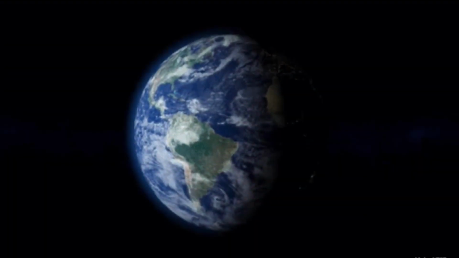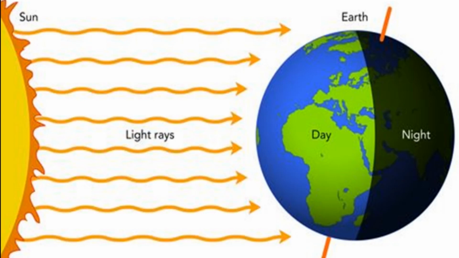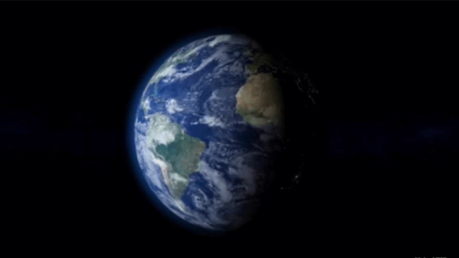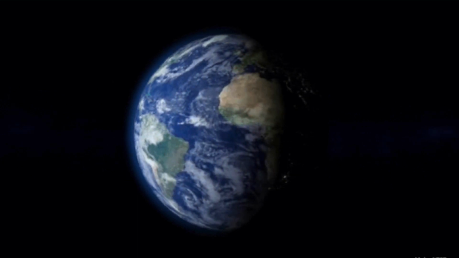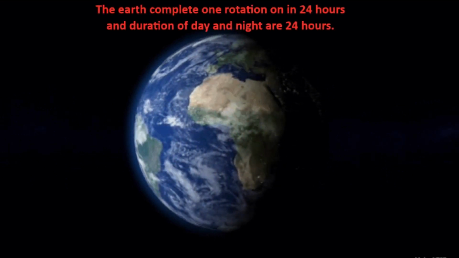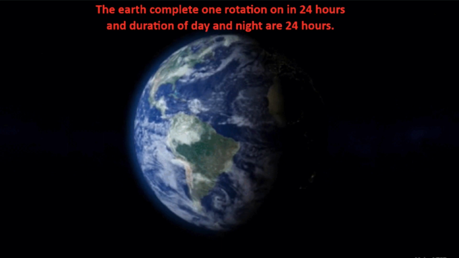We know that the earth is spherical in shape. When the sun emits light, it falls on one portion of the earth, and that is called the day. At the same time, the other half portion of the earth does not receive the sunlight. This is called night. The earth rotates about its own axis continuously, hence day and night are formed continuously. The earth completes one rotation in 24 hours, and the duration of day and night together is thus 24 hours.